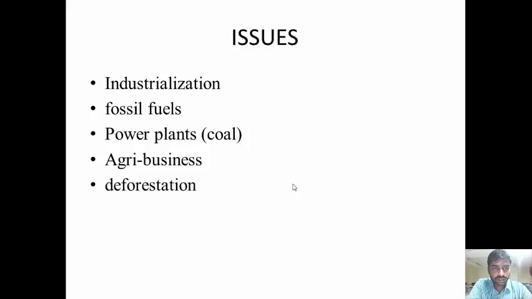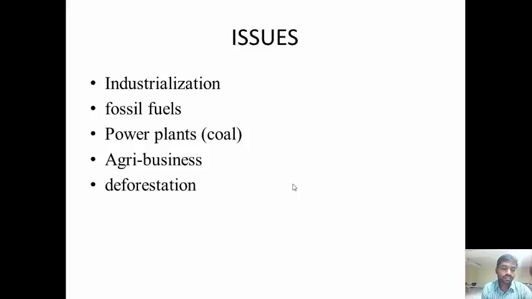To reduce this, we need to control the carbon coming out from the industries, from fossil fuels burned to get energy, and from power plants. We need to control the usage of power, and in areas where water is not available, power plants made with coal are used.